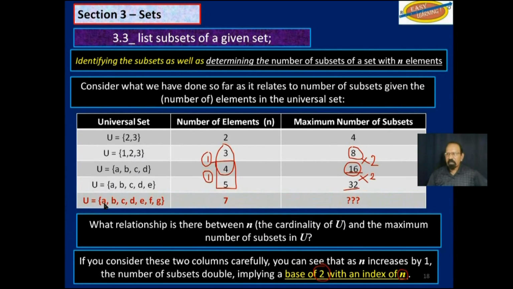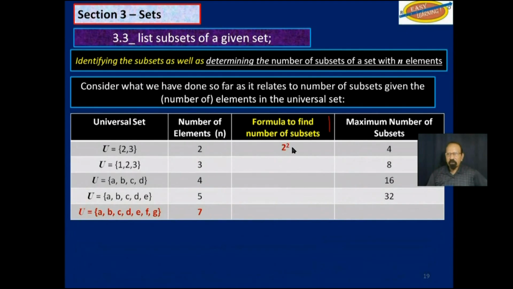So if the universal set had 7 elements, how many subsets can we get from that? So we put in an extra column here. When you have 2 elements, you get 4 subsets, which is 2 squared, 2 times 2. When you have 3 elements, you get 8 subsets, which is 2 to the third power, that is 2 multiplied by 2 multiplied by 2, you will get 8.